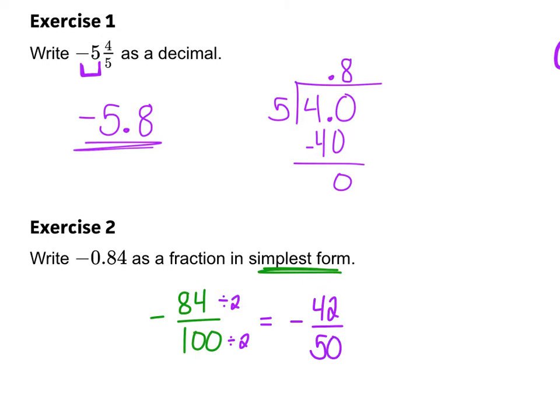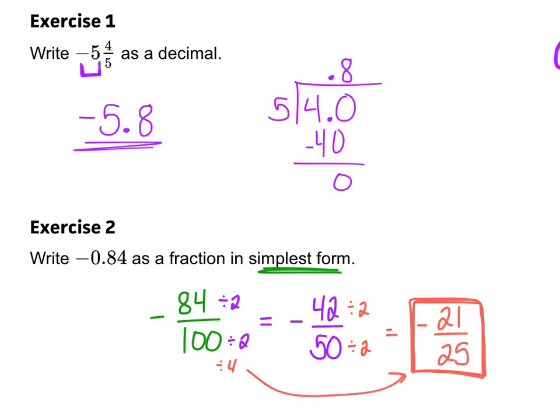They're still both even, so we can reduce by another 2. Half of 42 is 21. And half of 50 is 25. And that can't reduce. So this is our final answer, -21 over 25. Now, if I can pull out a 2 twice, that means I could have just from the get-go divided by 4 and jumped straight to the 25, and divided by 4 and jumped straight to the 21. But if you didn't see that, dividing by 2 isn't that complicated. You just have to do it twice.